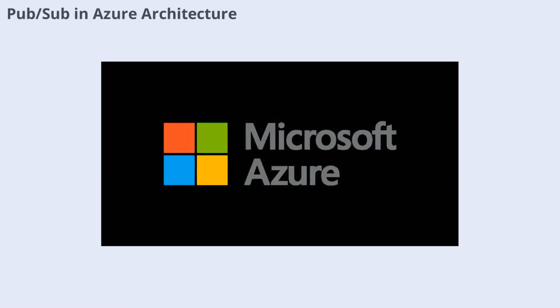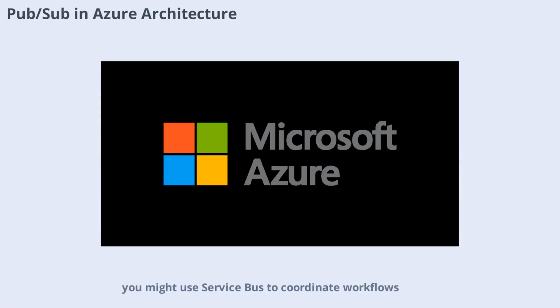Let's look at a real-world example. In Azure, you might use Service Bus to coordinate workflows and Event Grid to notify subsystems of important events. This architecture supports backend systems, client apps, APIs, and SaaS services, all communicating through queues, topics, and events. Authentication and security are managed through Azure services, ensuring reliable, scalable, and secure event-driven integration across your enterprise.